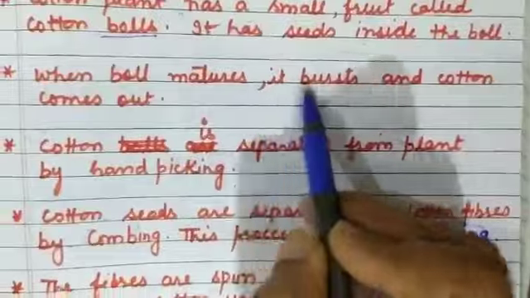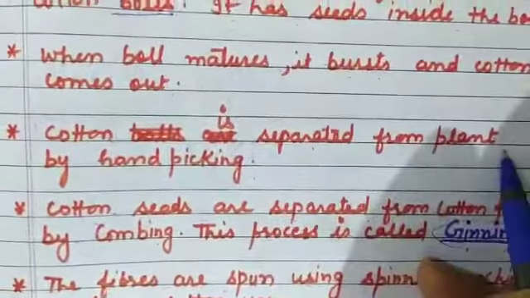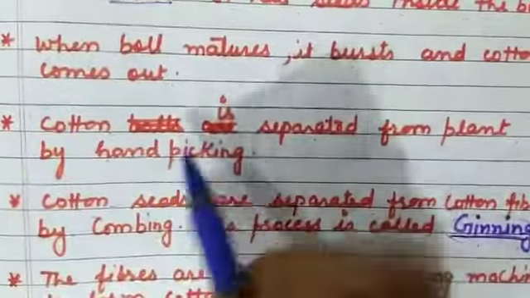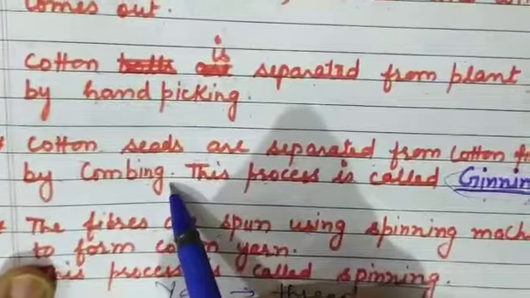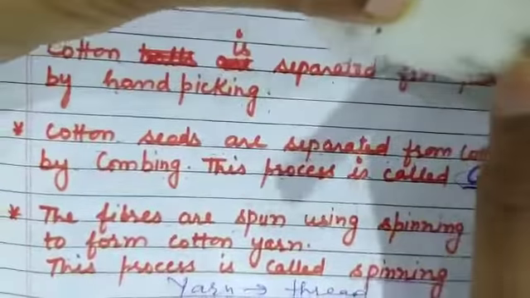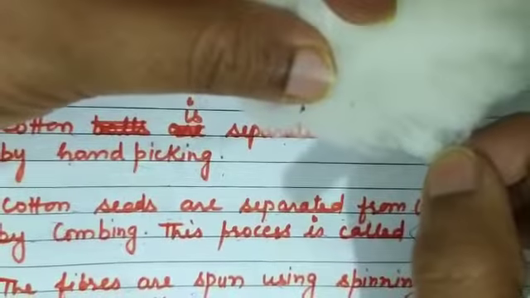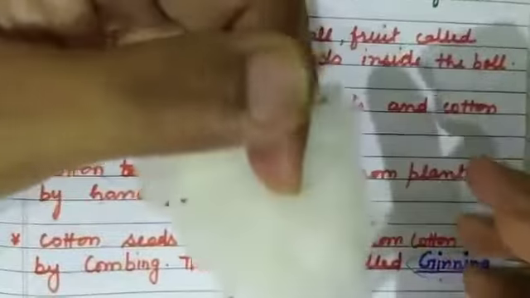When the boll matures, it bursts and the cotton comes out. The cotton is separated from the plants by hand picking. Cotton seeds are separated from cotton fibers by combing, not by hand as I have done. It is just a method I am showing you, but it is done with the help of combing. Combing means large combs are used to separate the seeds from the cotton fibers.